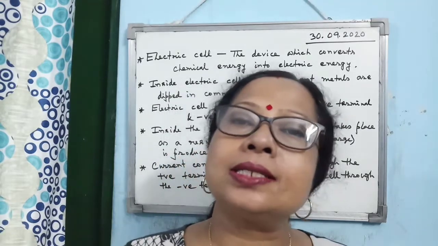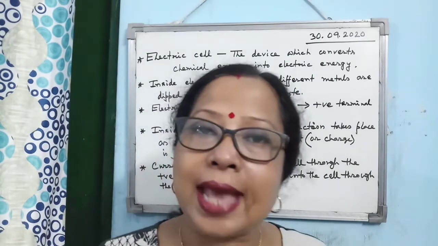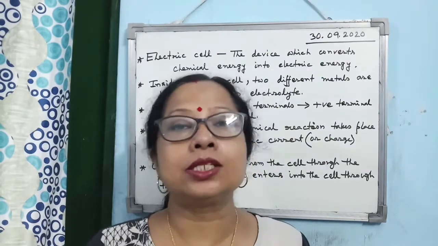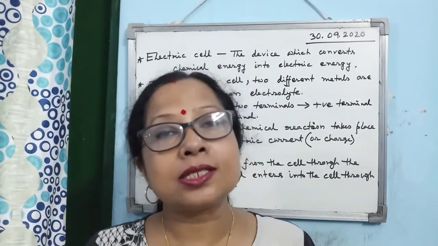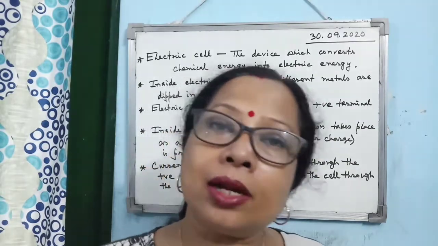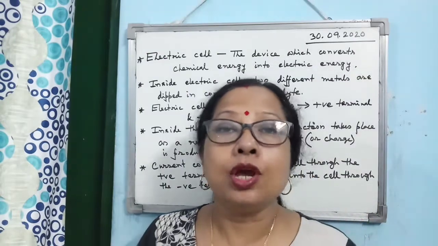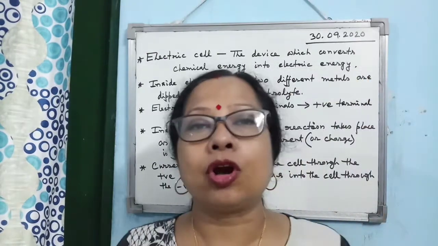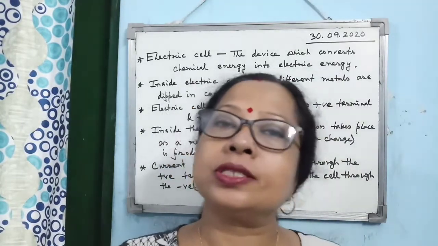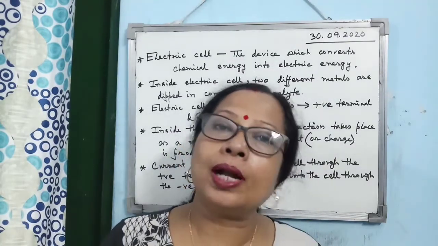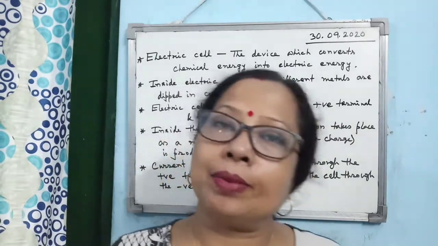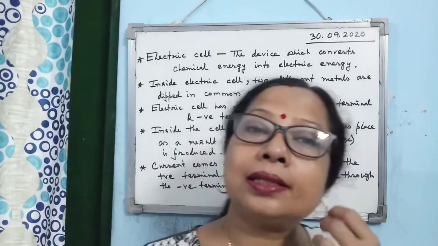Now inside the electric cell, what happens? These two metals react with the electrolyte, and as a result of chemical reaction, what happens? On one metal, electrons get accumulated, and another metal loses electrons. So the metal rod which loses electrons becomes positively charged, and the metal rod which gains electrons becomes negatively charged. So when you connect the positive and negative terminals together, then what happens? Electric current flows from the positive terminal to the negative terminal. Alright. This elaborate detailed thing you don't have to write.